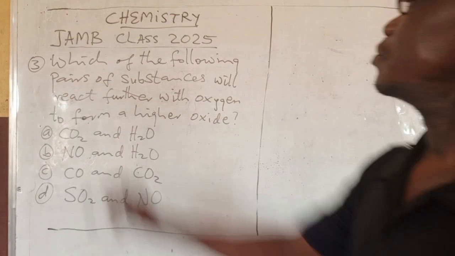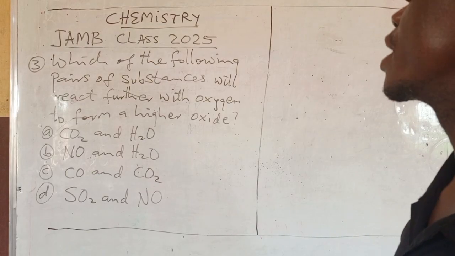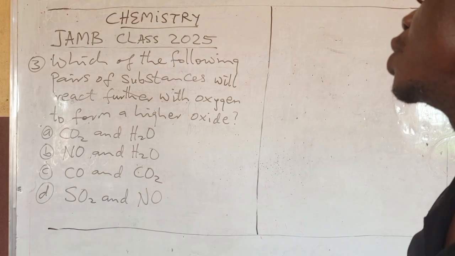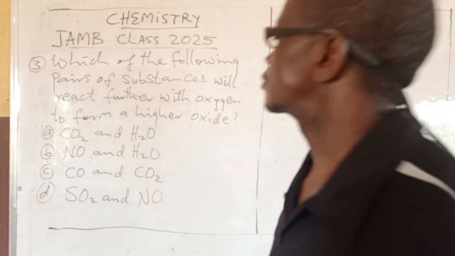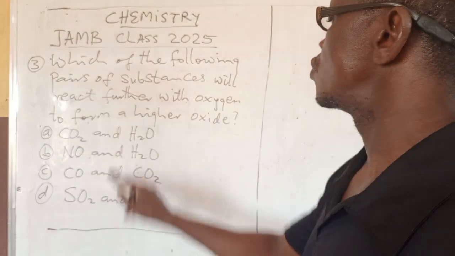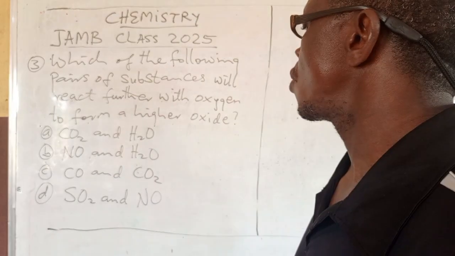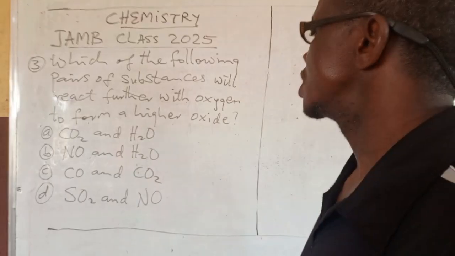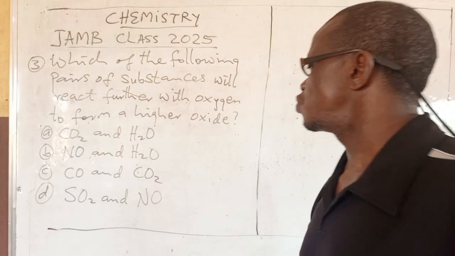Next, which of the following pairs of substances will react further with oxygen to form a higher oxide? A. CO2 and H2O. B. NO and H2O. C. CO and CO2.